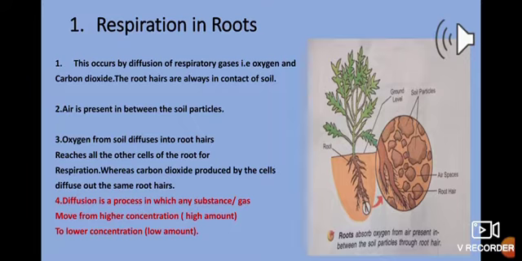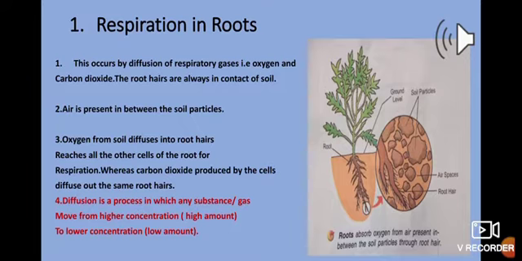As for the process of respiration, exchange of gases is the first step, as we know that for the process of respiration the requirement of oxygen is a must. So oxygen needs to enter the plant's body.